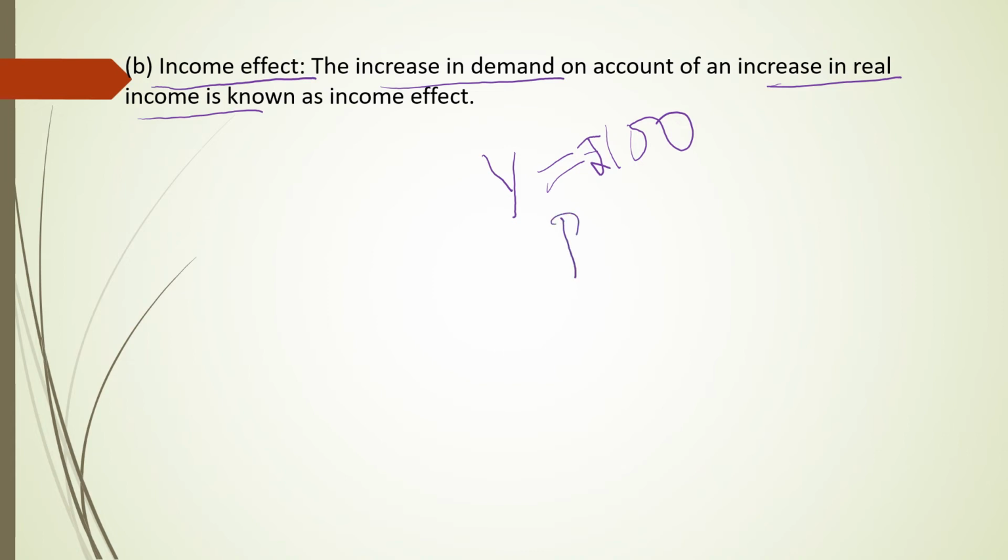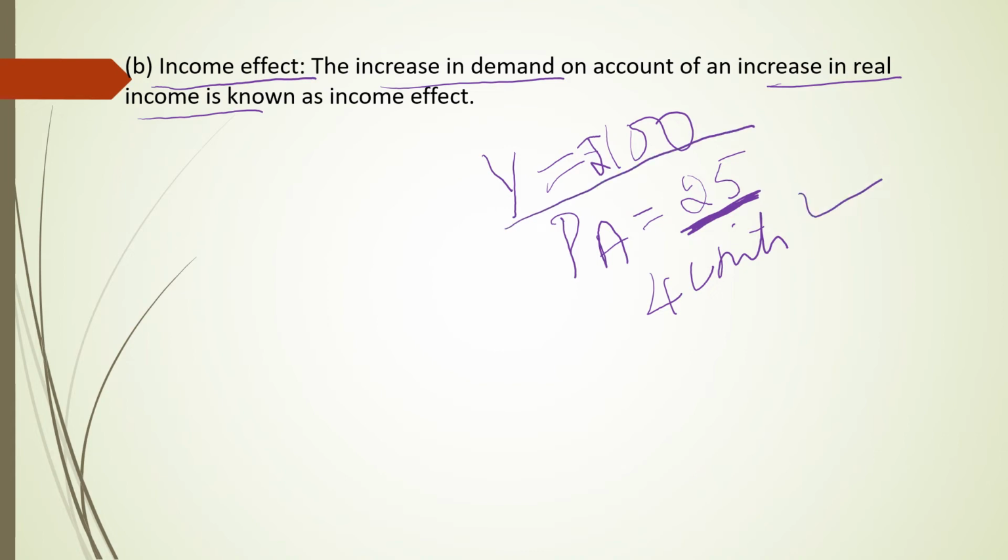And the price of a product is 25 rupees. Now he is able to buy 4 units. Even though he wanted to buy more units of a product, because the price of the product is 25 and income is 100 rupees, he is able to buy only 4 units.